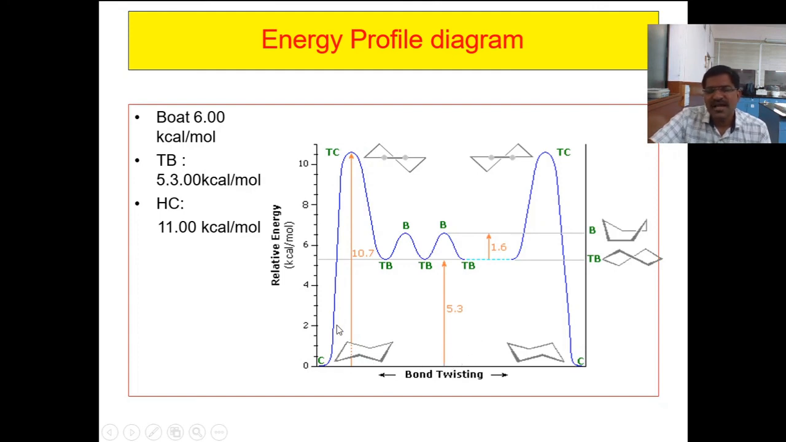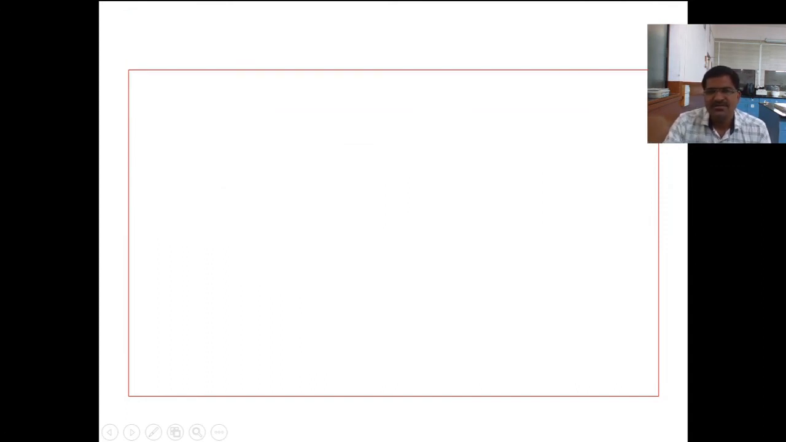And through this diagram, we can say that the most stable conformation is chair conformation, then twist boat, then boat, and then half chair conformation. So this is the order of stability of cyclohexane conformations.